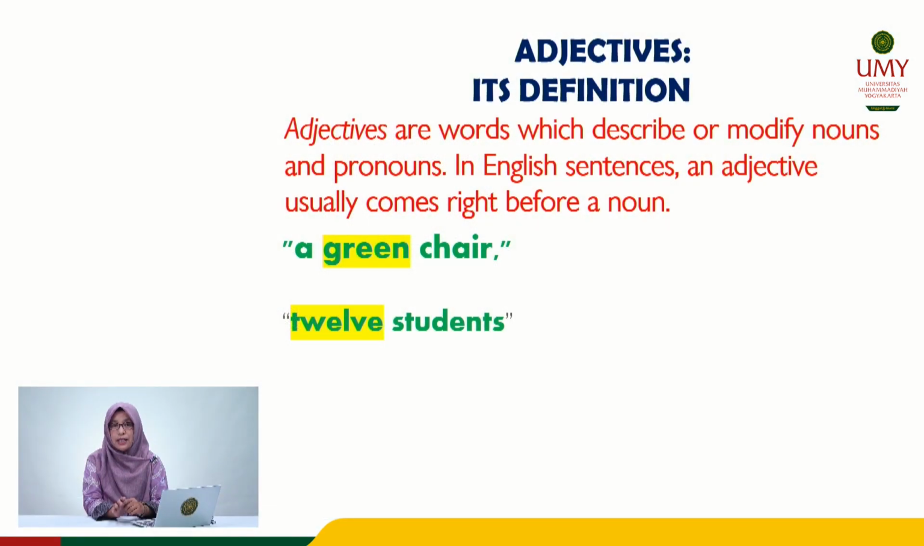Right, okay. Dear students, one part of the part of speech is adjective. So, what is the definition of adjective? Adjectives describe or modify nouns and pronouns. In English sentences, an adjective usually comes right before a noun. For example, a green chair or 12 students. Right. So when an adjective comes after the noun, sometimes it functions as a predicative adjective.